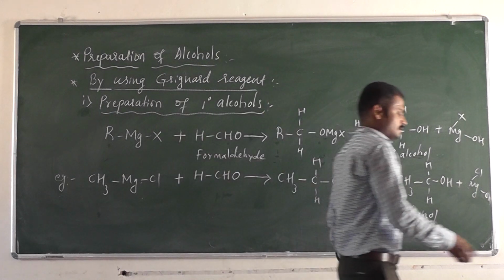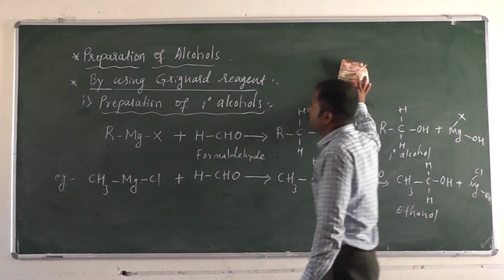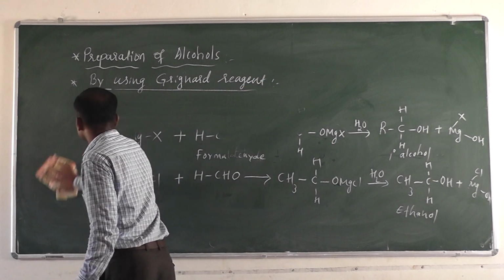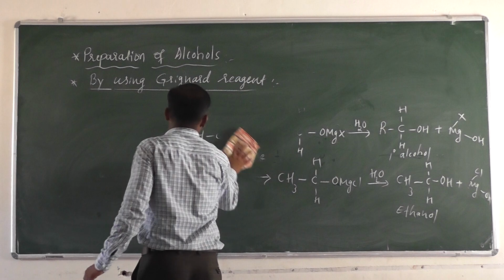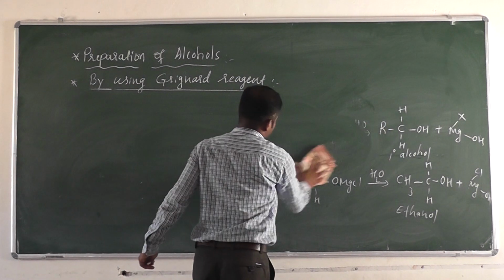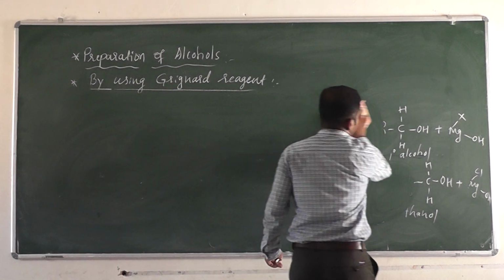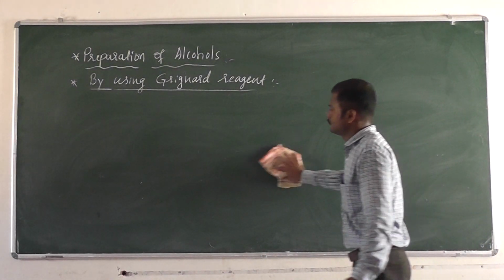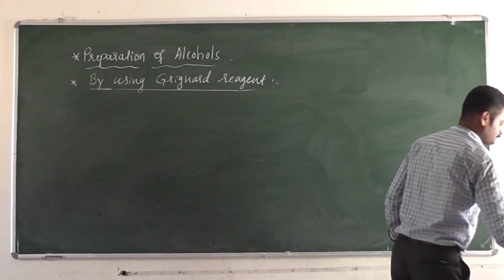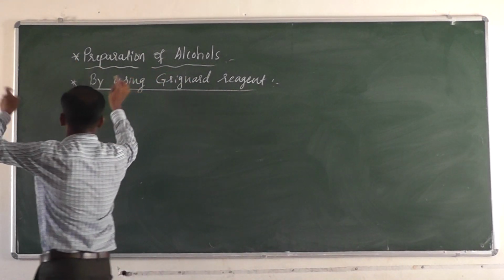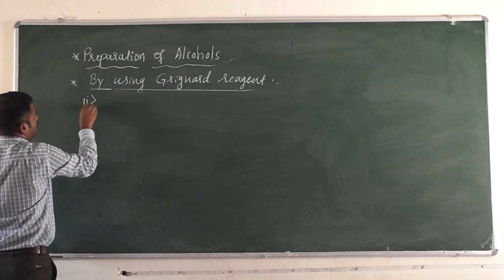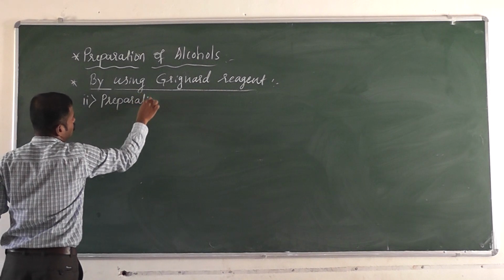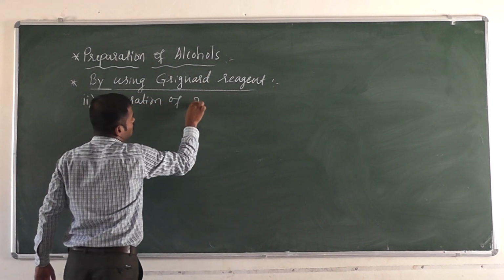If we want to prepare a secondary alcohol, then we have to take an aldehyde again. Second one: preparation of secondary alcohol.